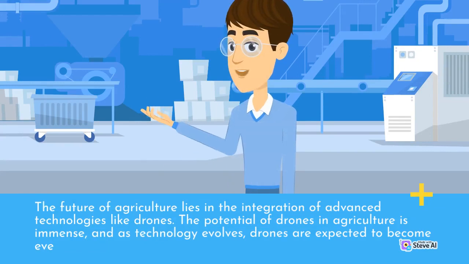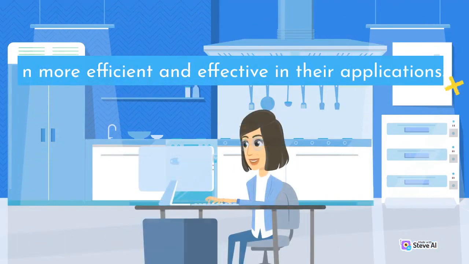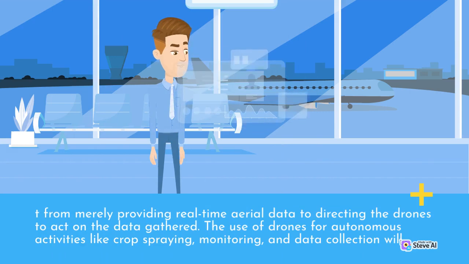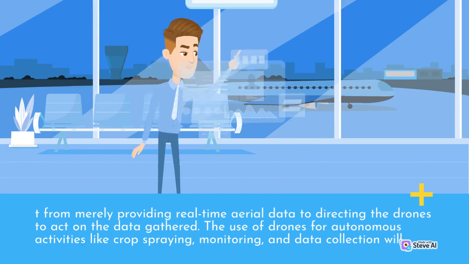The future of agriculture lies in the integration of advanced technologies like drones. The potential of drones in agriculture is immense, and as technology evolves, drones are expected to become even more efficient and effective in their applications. The commercial adoption of drones in agriculture is still in its early stages, and there are numerous innovations and advancements to expect. As the industry continues to evolve, there will be a shift from merely providing real-time aerial data to directing the drone based on the data gathered.